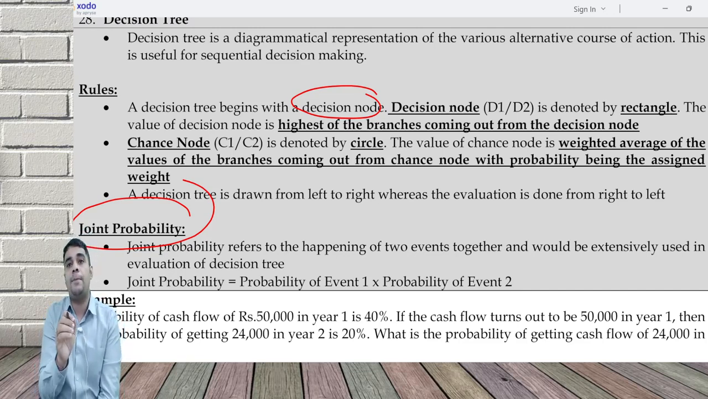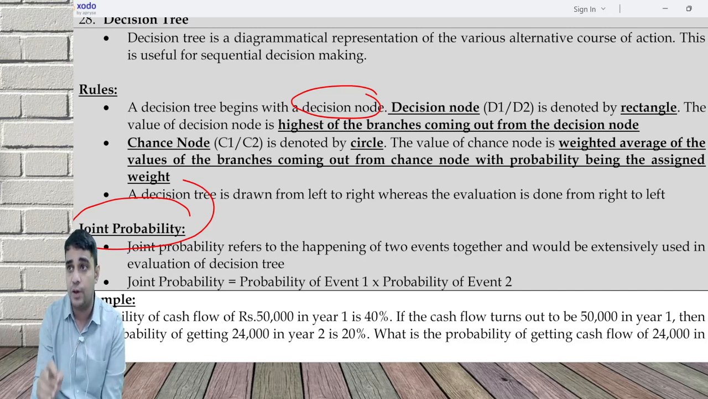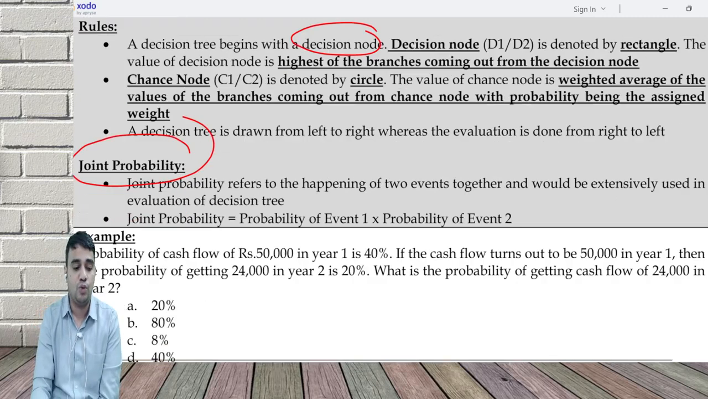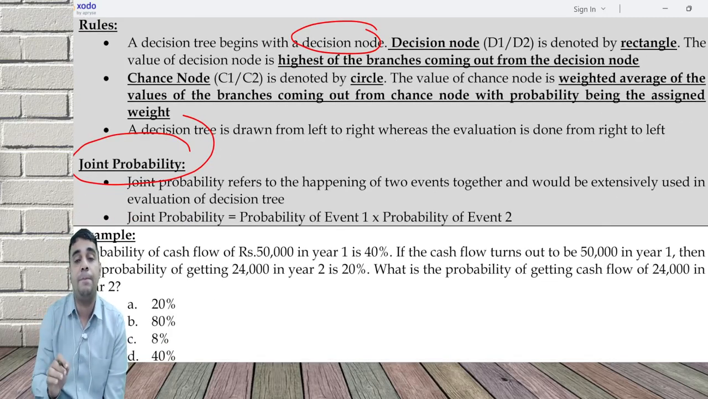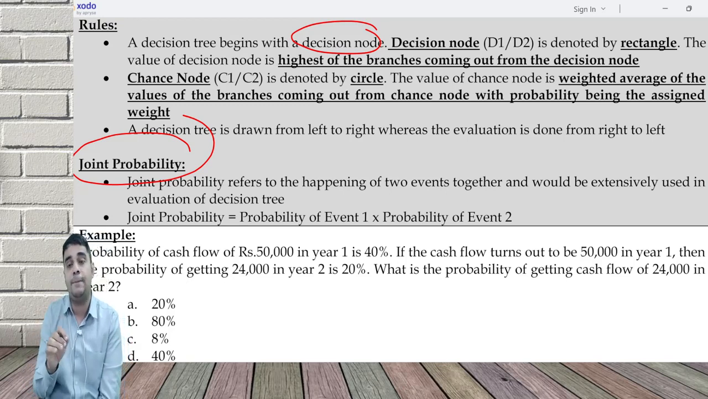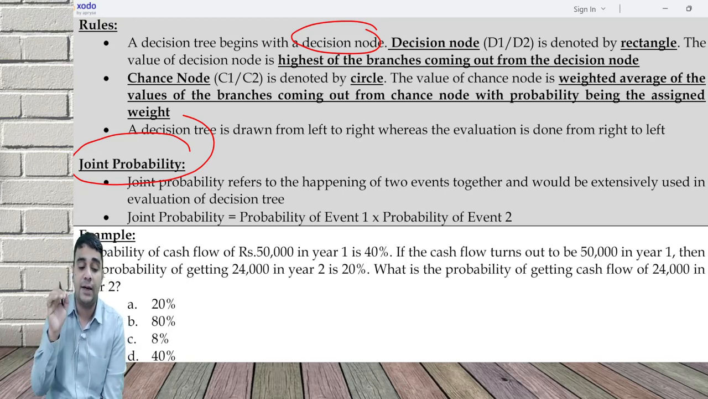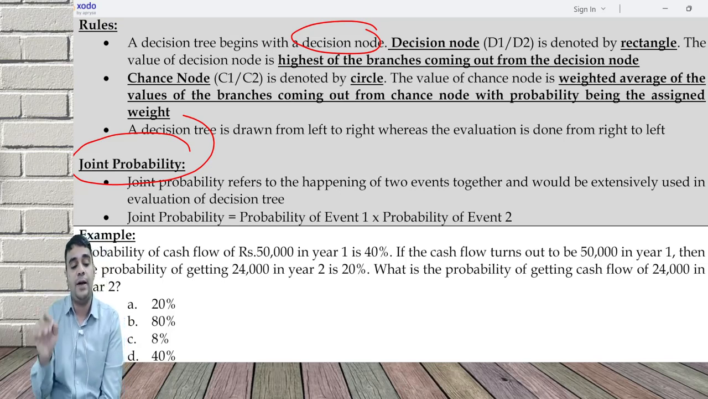So joint probability of event 1 and event 2 happening together is equal to probability of event 1 into probability of event 2. Probability of getting a cash flow of 50,000 in year 1 is 40%. If the cash flow turns out to be 50,000 in year 1, then probability of getting 24,000 in year 2 is 20%. What is the probability of getting cash flow of 24,000 in year 2?